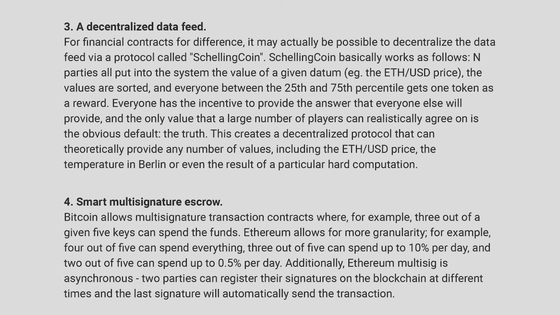Number 4, multi-signature escrow. Bitcoin allows multi-signature transaction contracts where, for example, 3 out of a given 5 keys can spend the funds. Ethereum allows for more granularity. For example, 4 out of 5 can spend everything, 3 out of 5 can spend up to 10% per day, and 2 out of 5 can spend up to 0.5% per day. Additionally, Ethereum multisig is asynchronous. Two parties can register their signatures on the blockchain at different times, and the last signature will automatically send the transaction.